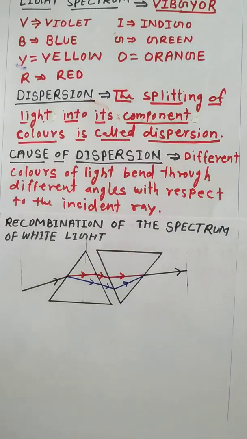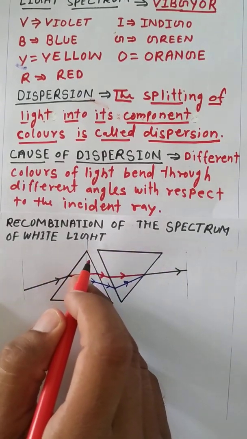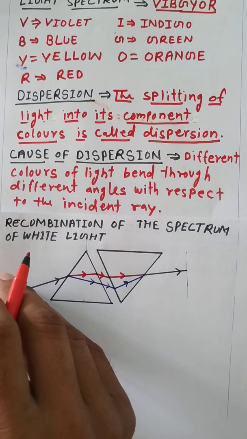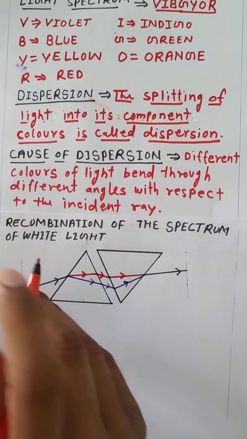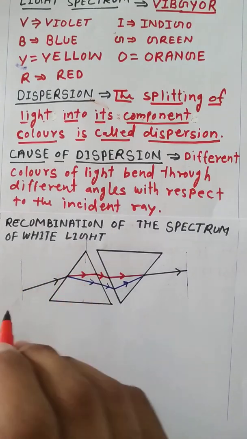Next is the recombination of the spectrum of white light. Sir Isaac Newton was the first scientist to use glass prisms to obtain the spectrum of white light.